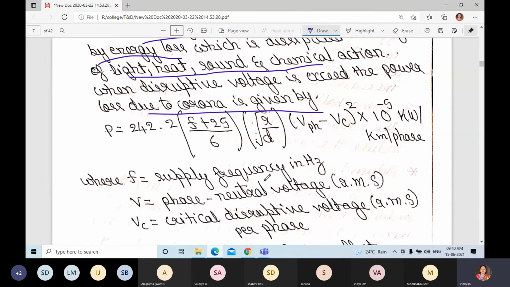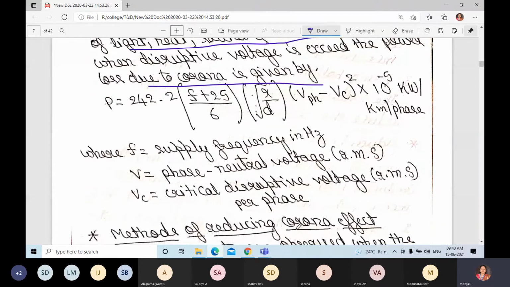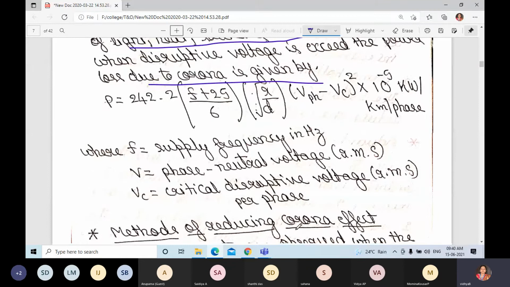Here f is nothing but supply frequency in hertz, V is phase to neutral voltage in RMS, and Vc is the critical disruptive voltage per phase.